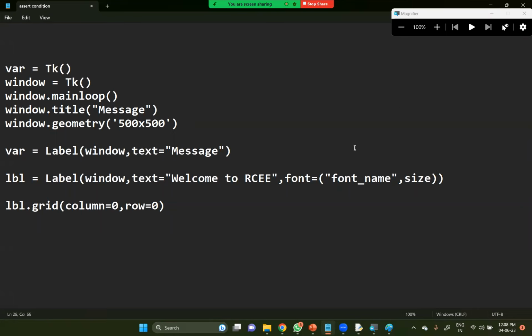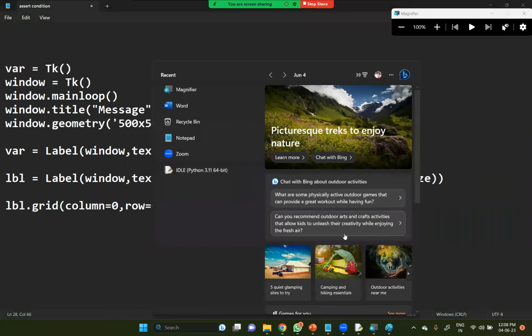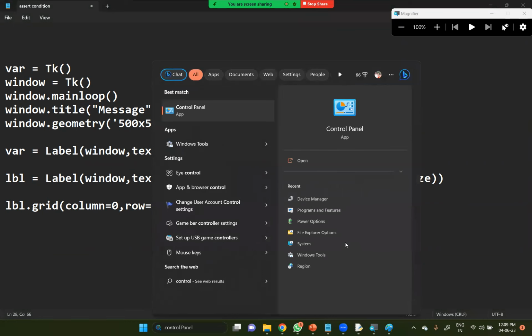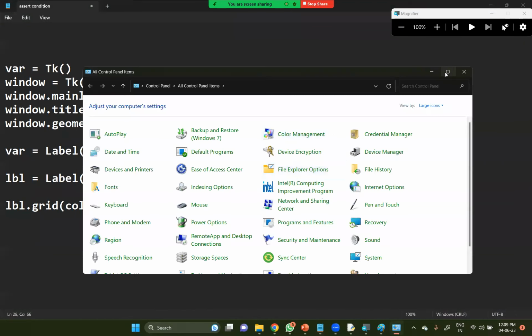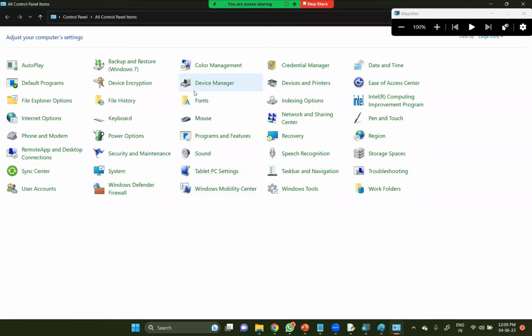This font name will be any valid font which is installed within the computer. Let me show you where exactly fonts are. Control Panel is one of the apps within this one. If you observe here, there is a particular thing, Fonts.